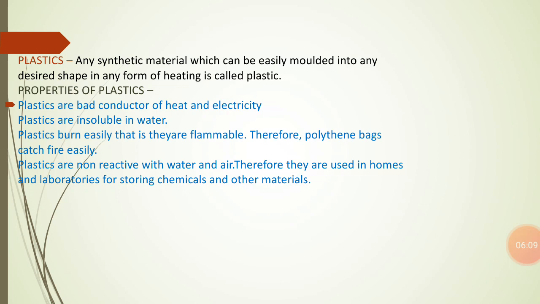Plastic possesses an excellent insulating property, which means it does not allow electricity to pass through, and it does not allow heat to pass through. So it is a kind of insulator. It has insulating properties, so that's why it is used as electric insulators.